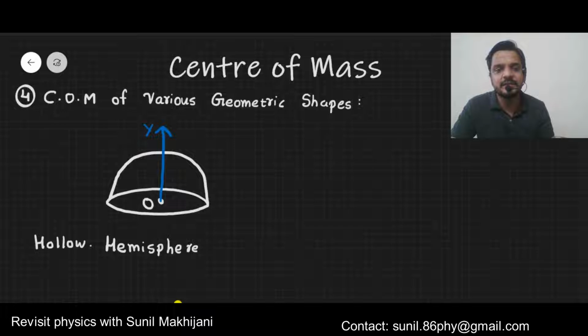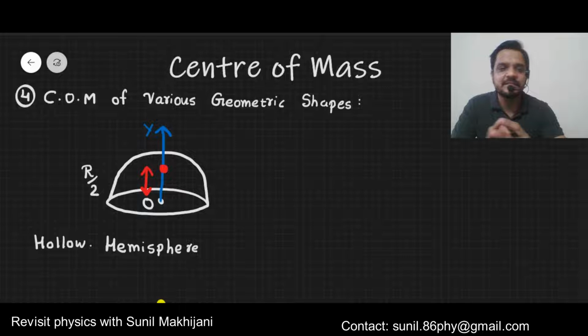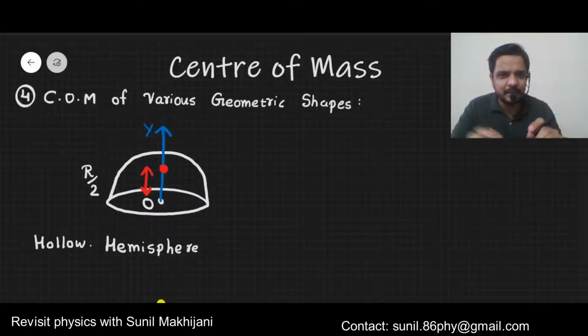In the case of a hollow hemisphere, this is the y-axis, its axis of symmetry. It's passing through point O. O is the center of the circular base, so you can say O is the center of the sphere also. Now here the center of mass will be somewhere here, and this distance of the center of mass from the bottom is r by 2. Means in the case of a hollow hemisphere, the center of mass is located at r by 2 distance, at the middle point. It's exactly in the middle.